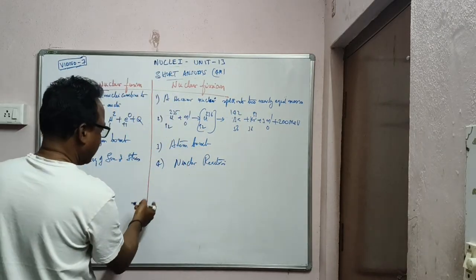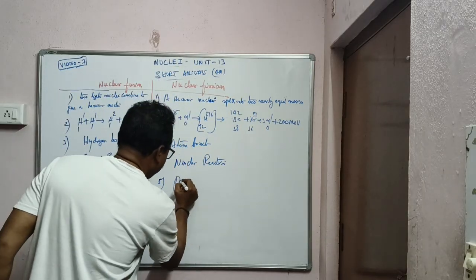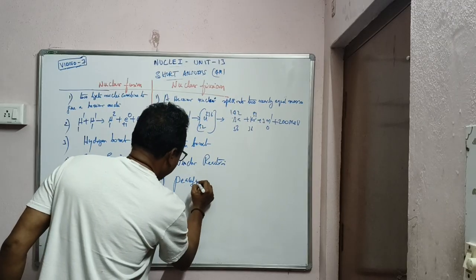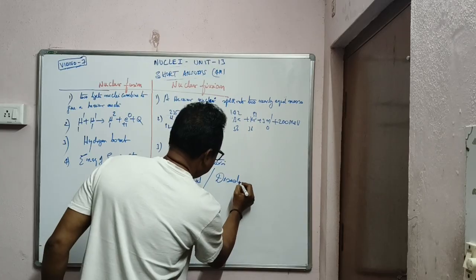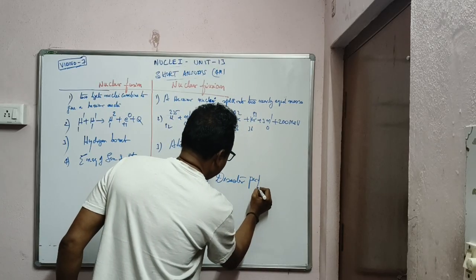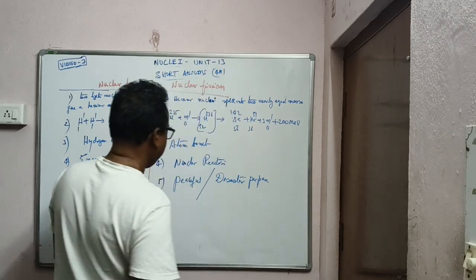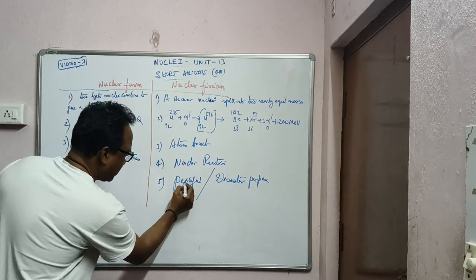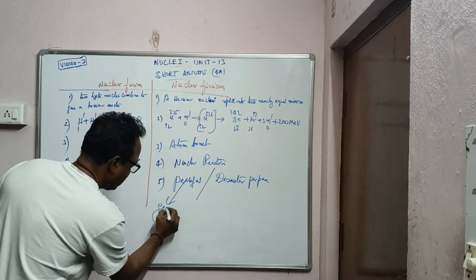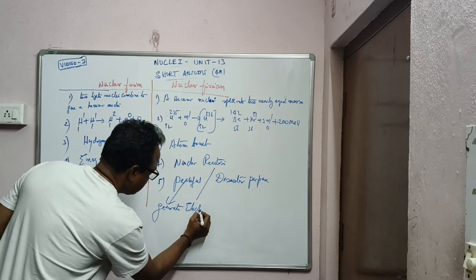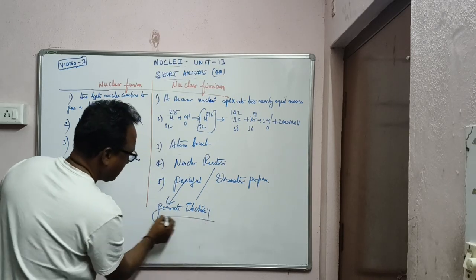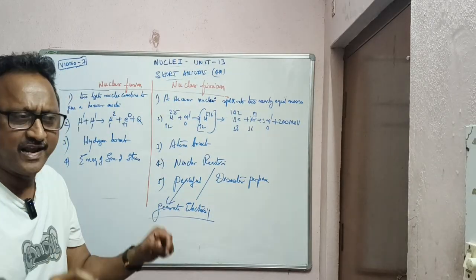And these can be used for peaceful as well as disaster purposes. You may doubt what peaceful and disaster mean. Peaceful means generating electricity by using a controlled chain reaction.